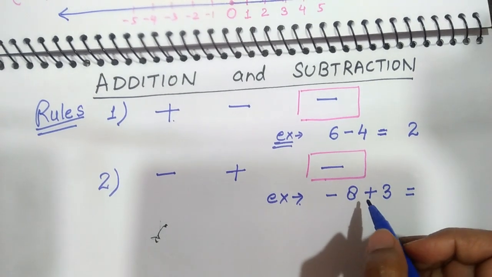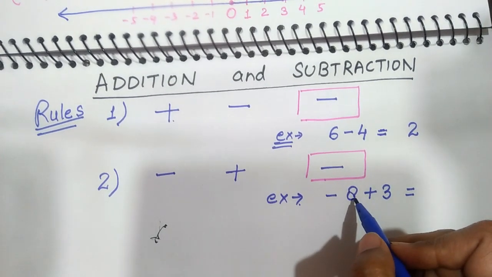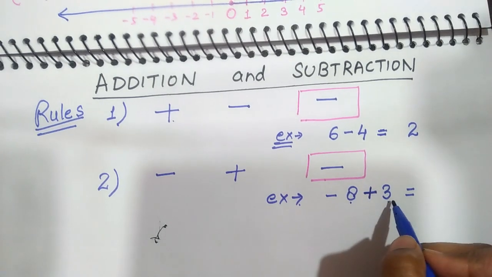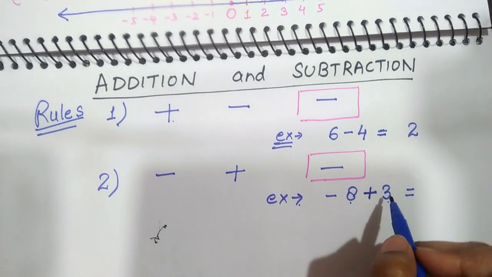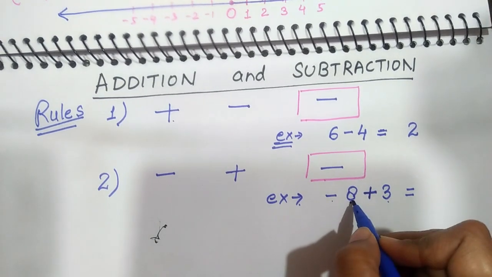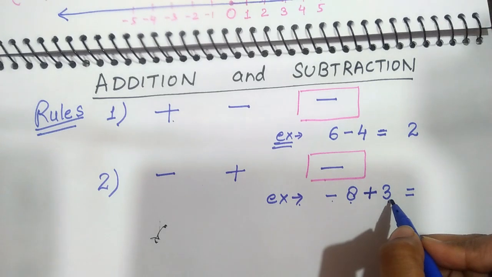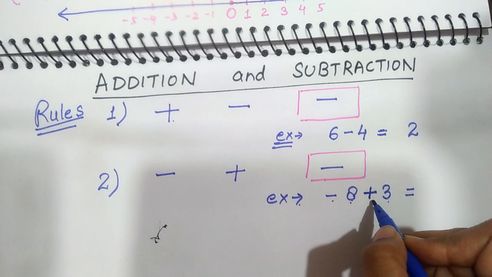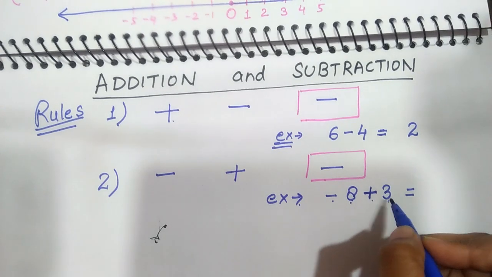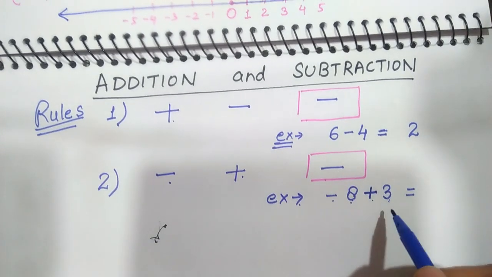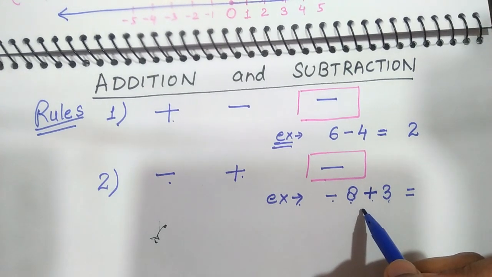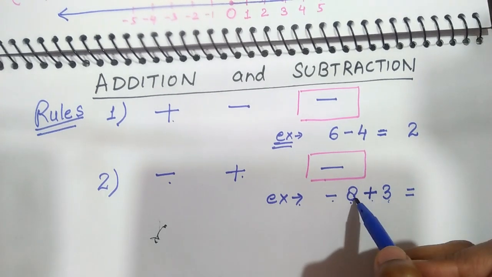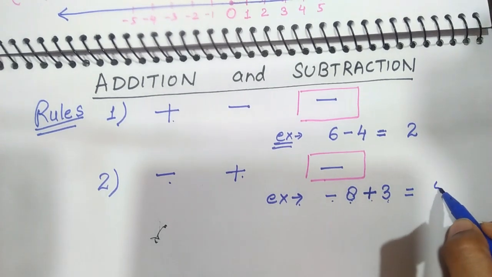Now, you cannot say that they will be added because plus is in between these two numbers. No. This is a negative number and this is a positive number. This is not addition. -8 plus 3. So minus and plus is minus. So which operation will be followed here? Minus, not plus. 3 from 8 gives you 5.